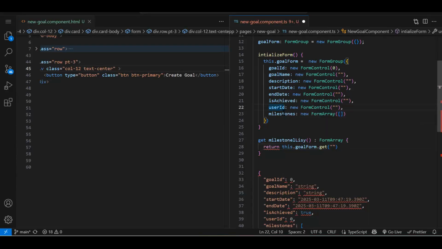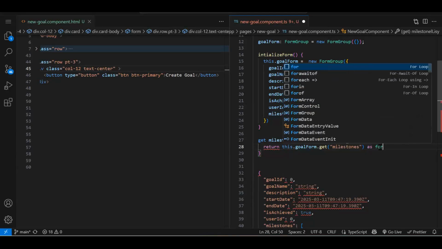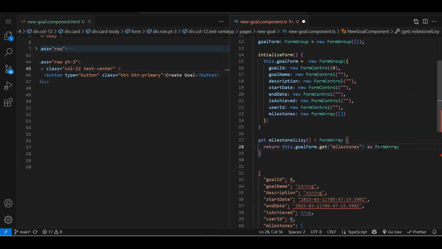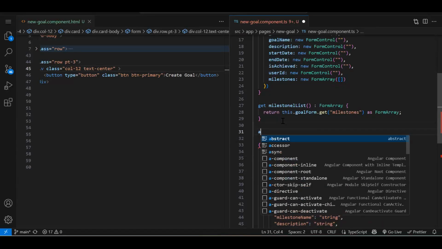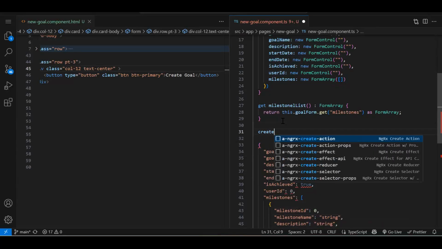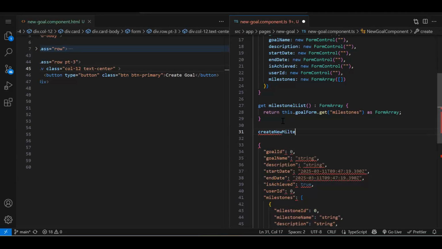Our control, that is milestone. And we have to provide a data type to this also, that is FormArray. Fine. So we have created a get method, which is going to allow us to interact with our milestone control from our goal form. Then we need one more method, to add or create a new milestone form.